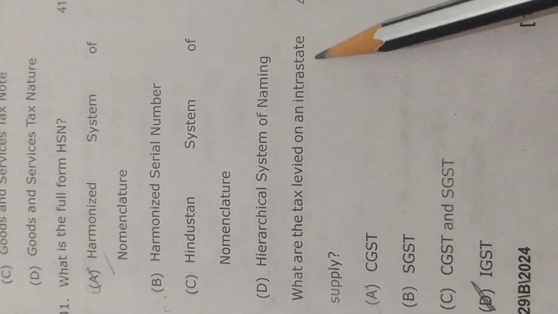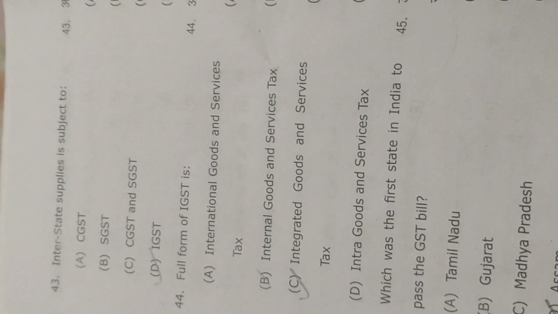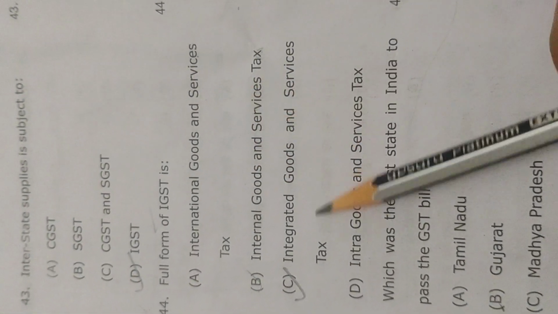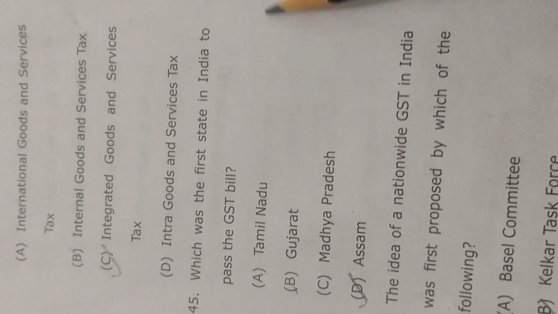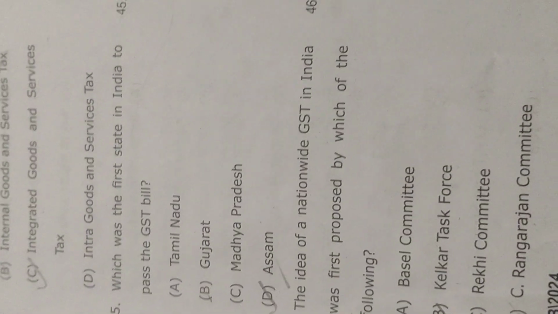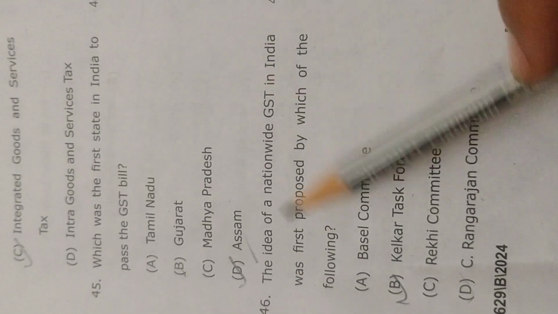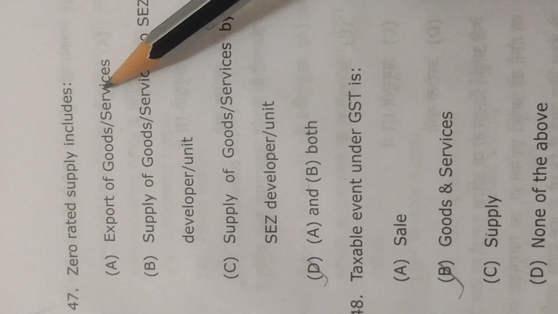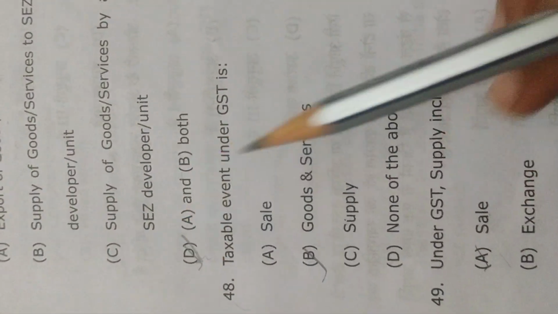What is the tax levied on interstate supply? IGST. Interstate supply is subject to IGST. Full form of IGST is Integrated Goods and Service Tax. Which was the first state in India to pass the GST bill? Assam. The idea of nationwide GST in India was first proposed by which of the following? Kelkar Task Force. Zero rated supply includes export of goods and services, supply of goods and services to a special economic zone developer or unit, that is, A and B both.